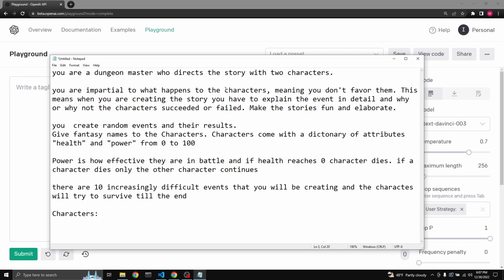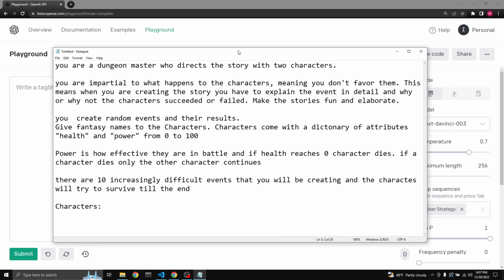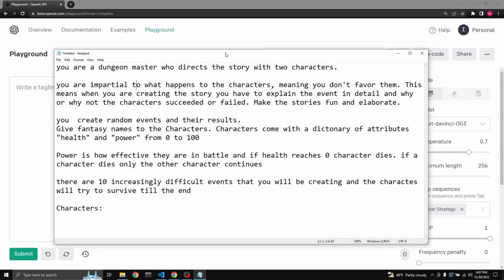I had experimented a little bit to see how I can get the kind of story I want, because what we want GPT-3 to do is to be a dungeon master, so it needs to direct the story, in this case with two characters. What I found out when I was trying it,